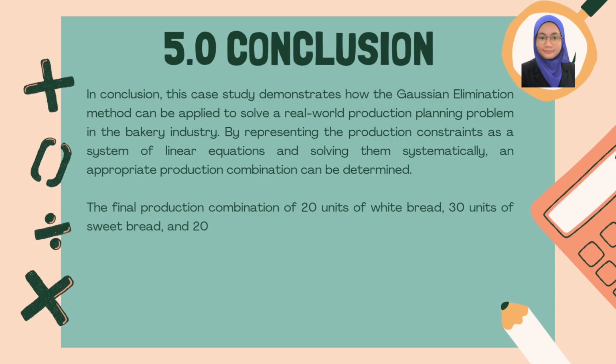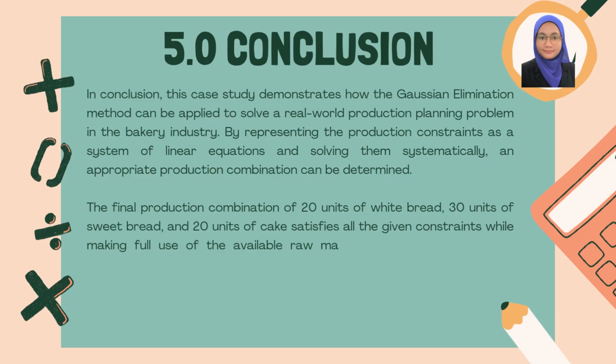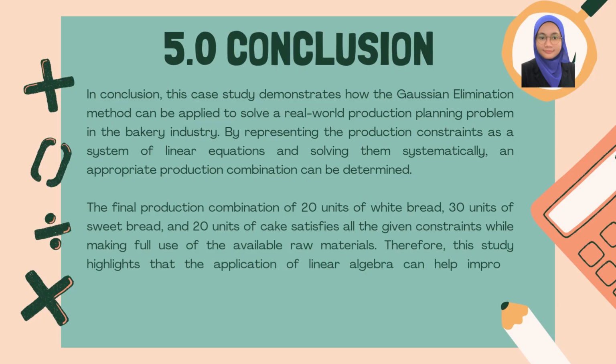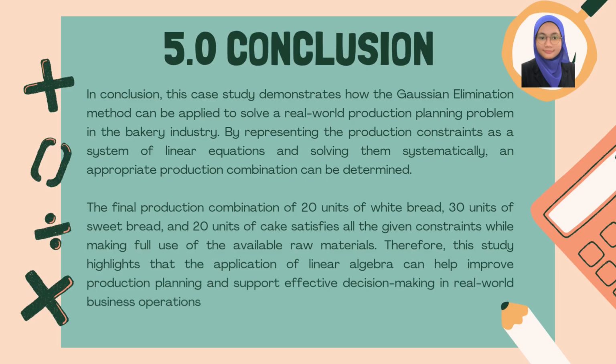The final production combination of 20 units of white bread, 30 units of sweet bread, and 20 units of cake satisfies all the given constraints while making full use of the available raw materials. Therefore, this study highlights that the application of linear algebra can help improve production planning and support effective decision-making in real-world business operations.